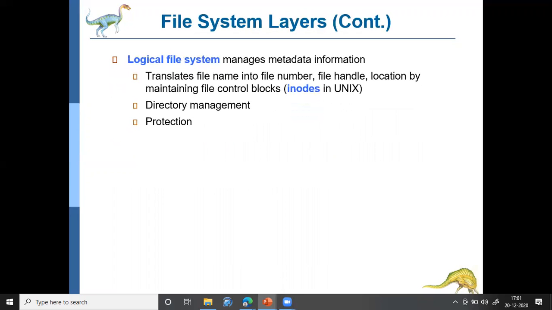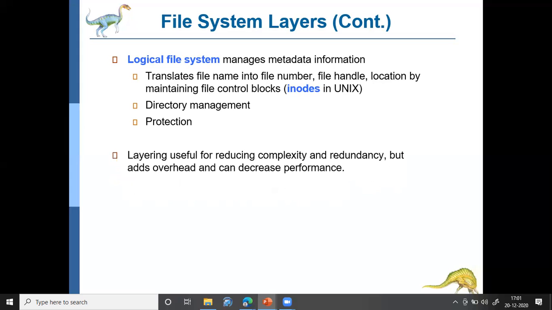And the logical file system manages the meta information. It translates the file name to the file number, file handle, and also it maintains a file control block. In Unix, the file control blocks are called inodes. Okay. The logical file system maps the file name to the file number, file handle, or the file pointer, and the location of the file is represented through the file control block. In Unix, the file control block is called an inode. In Windows, it is called FCB, file control block.